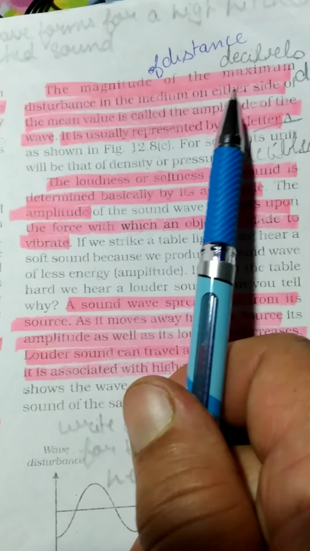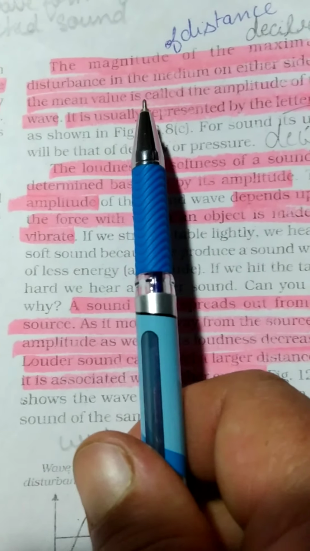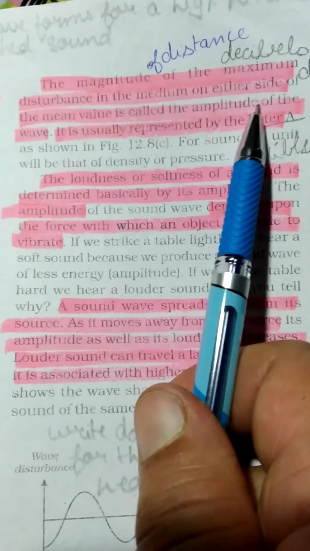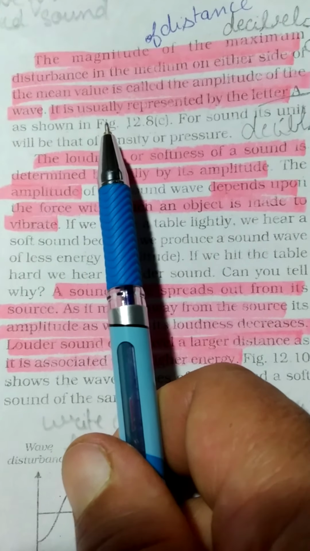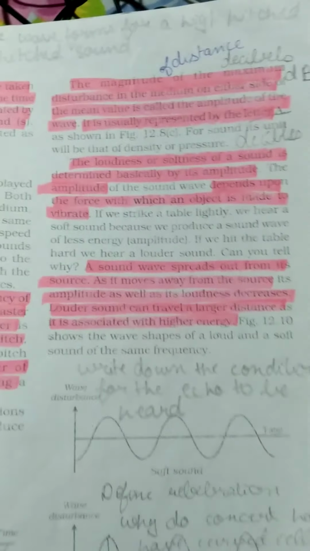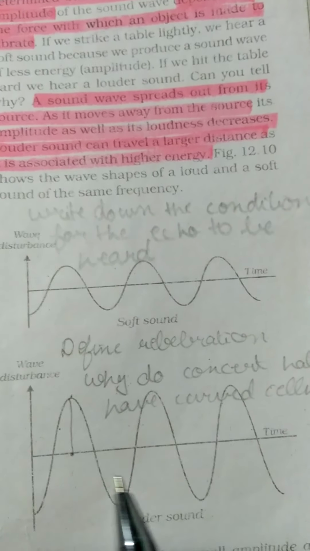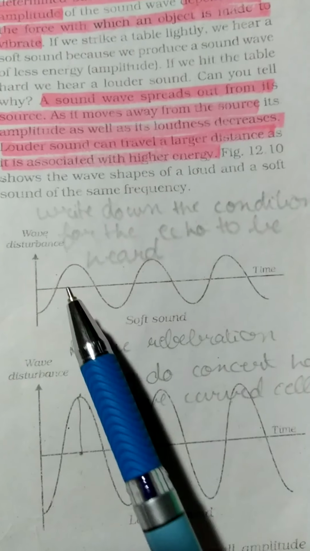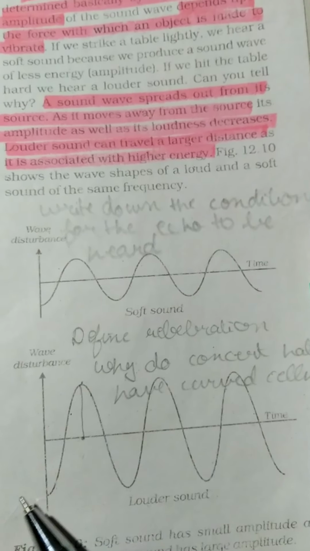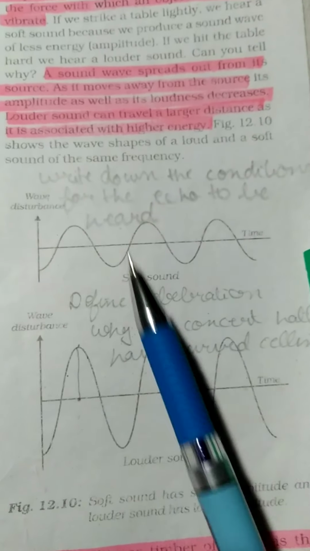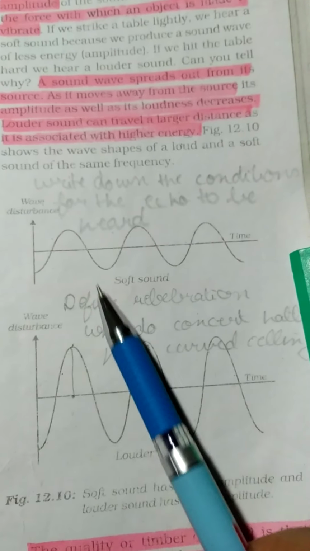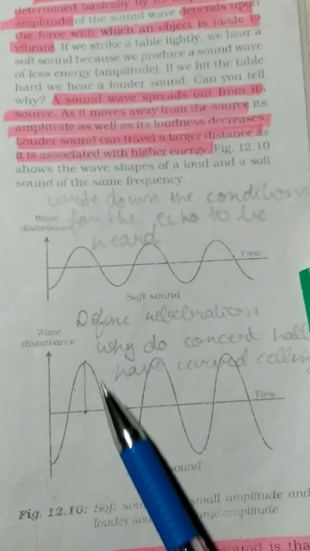The magnitude of the maximum disturbance in the medium on either side of the mean value is called the amplitude of the wave. It is usually represented by the letter A. Amplitude is represented by A. Now see here in this diagram, along the x-axis is time, and here you can see the number of vibrations passing is the same as the number of vibrations passing in this picture. But here the amplitude is less and here the amplitude is more.